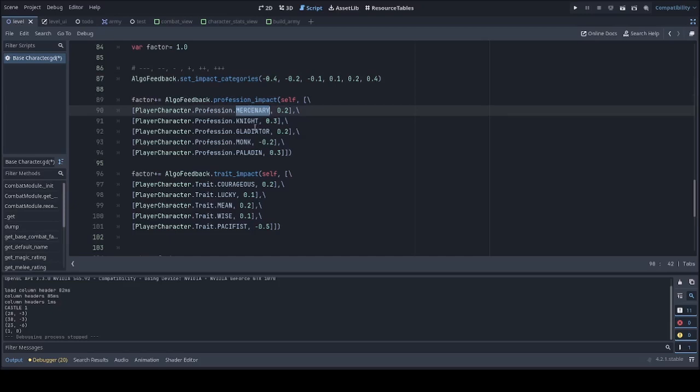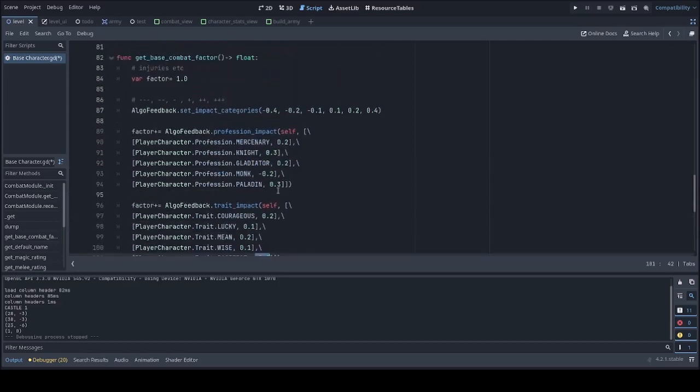For now you can see the combat rating is influenced by professions like mercenary, knight, gladiator, monk and paladin, where monk has a negative impact, all the others are positives. And for traits, courageous, lucky, mean and wise are positive impacts, where pacifist is a heavy negative.